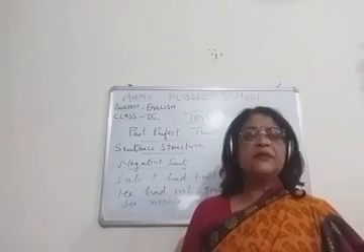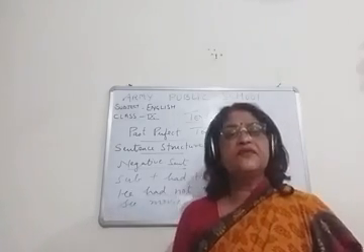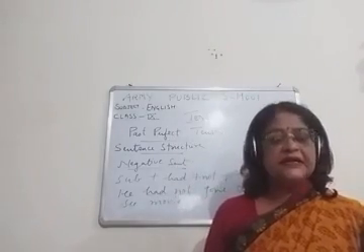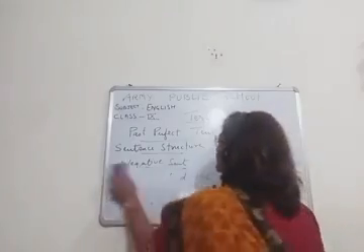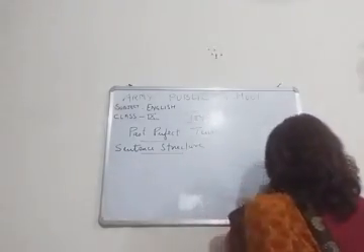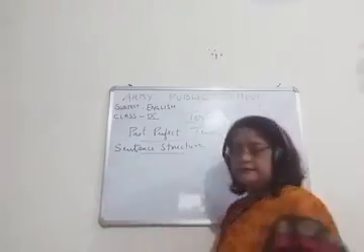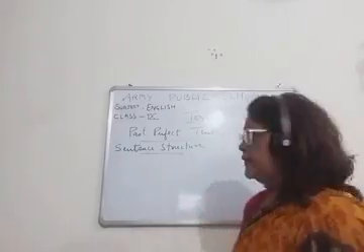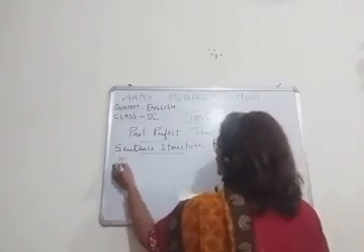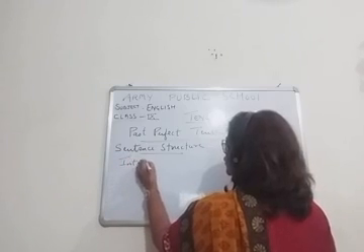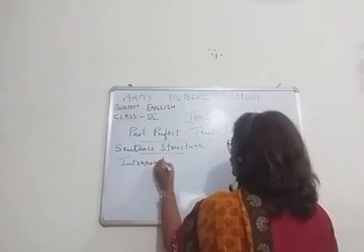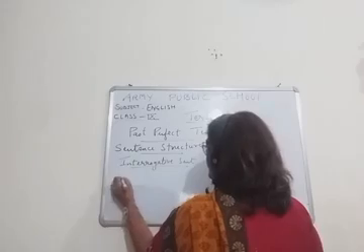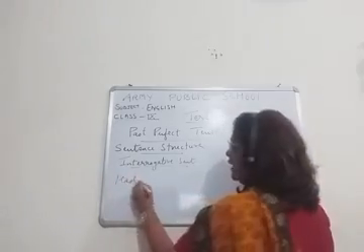Now children, I am coming to the interrogative sentences. Okay, let's come to the interrogative sentences. Okay.